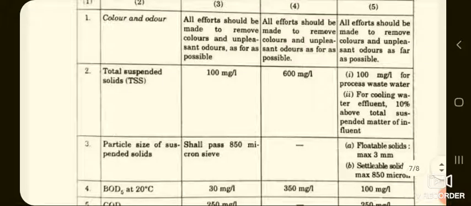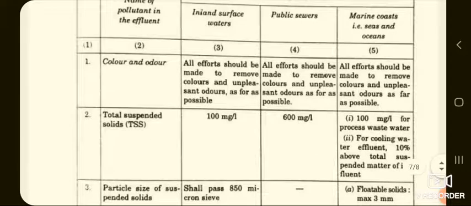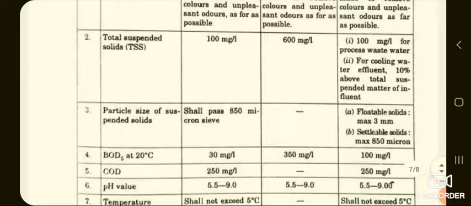What should be the concentration of total suspended solids, that is TSS? For inland surface water, it should not be more than 100 mg per liter. For public sewers, it should not be more than 600 mg per liter. And if you want to discharge that particular water in ocean, the TSS should not be more than 100 mg per liter.